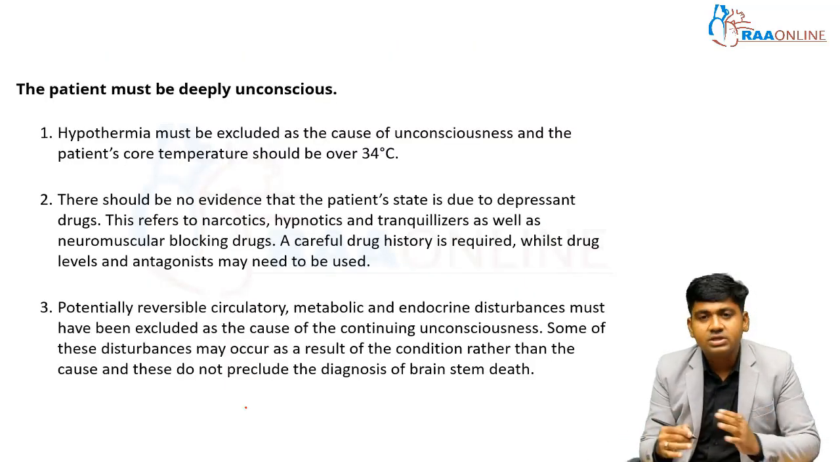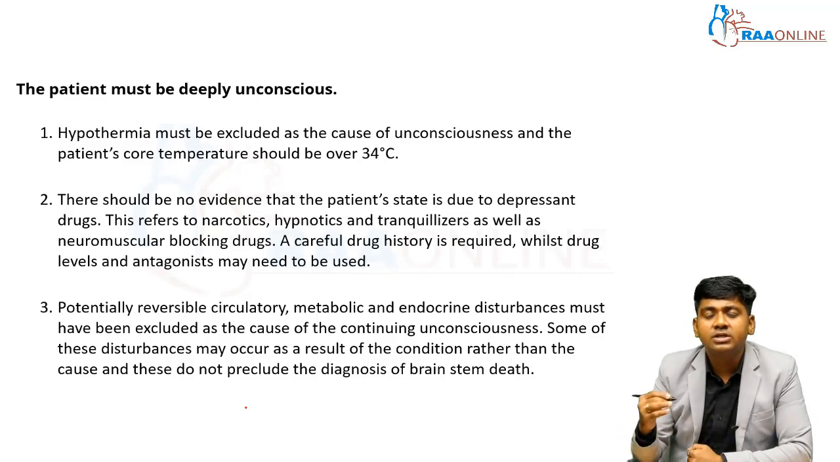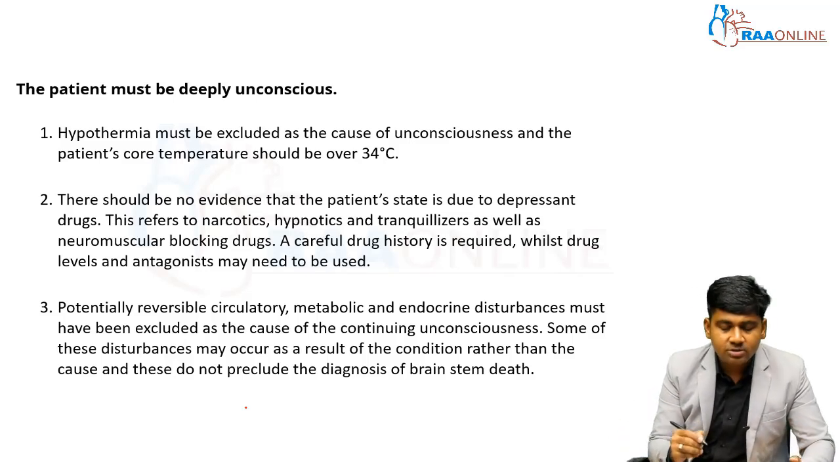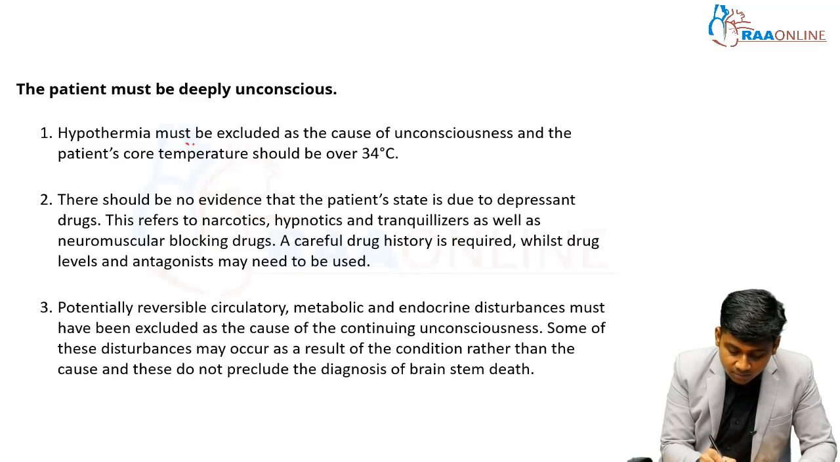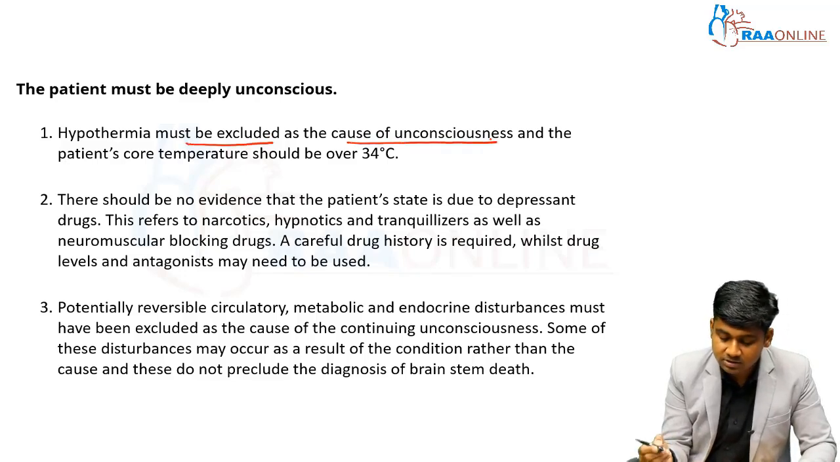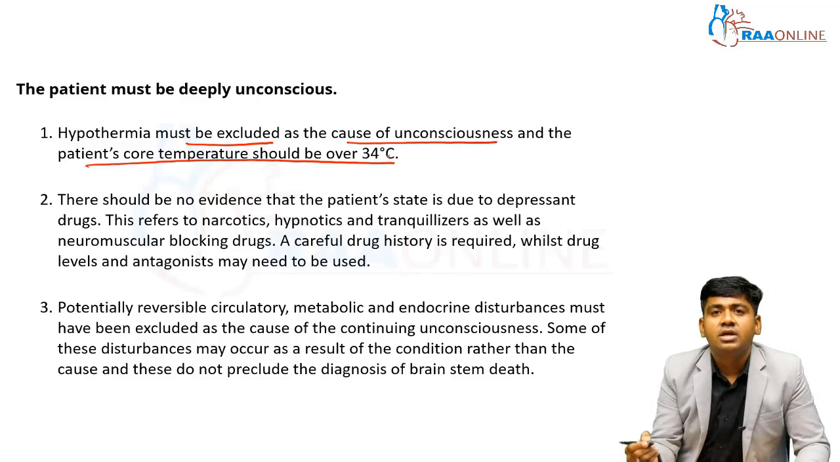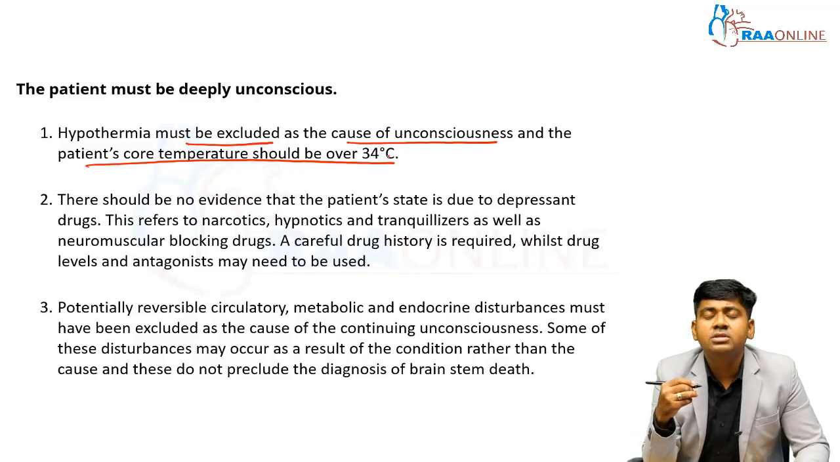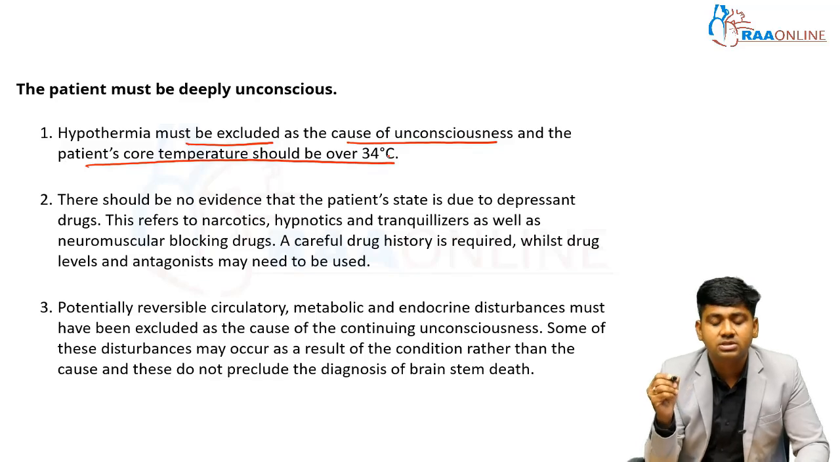There are different causes of unconsciousness that should be ruled out. If the patient is very much hypothermic, hypothermia must be excluded as a cause of unconsciousness, and the patient's core temperature should be over 34 degrees Celsius. The patient may be unconscious because of hypothermia, but before going to the brainstem reflex testing or the brain death testing, we have to rule out hypothermia, and the core body temperature of the patient must be more than 34 degrees Celsius.